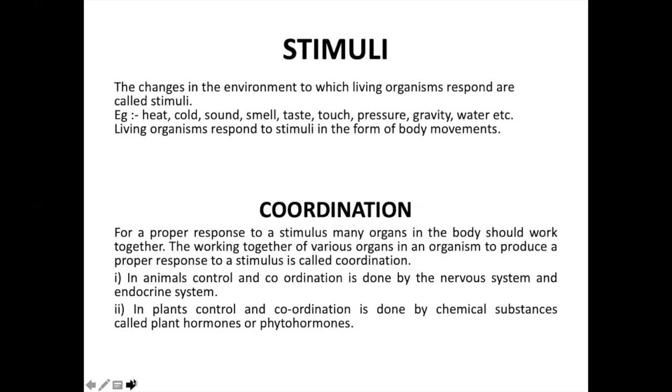Singular is stimulus, plural is stimuli. In animals, control and coordination is done by the nervous system and endocrine system. In plants, control and coordination is done by chemical substances called phytohormones. Phytohormones means plant hormones.